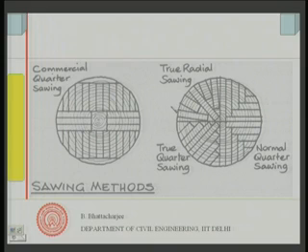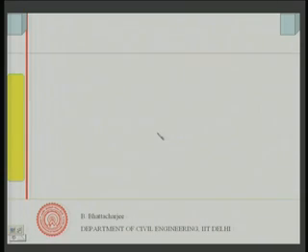Then true radial sawing, this is true quarter sawing, something like this is radial sawing, this is normal quarter sawing, and there will be a certain amount of wastage depending upon the way you have gone for the conversion.